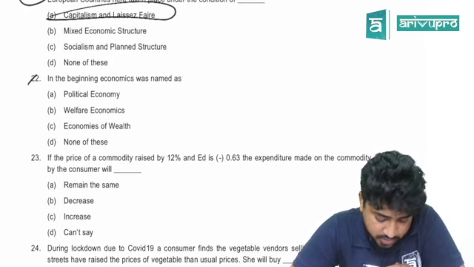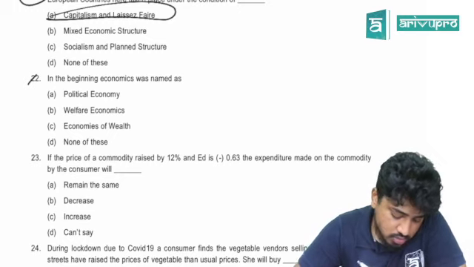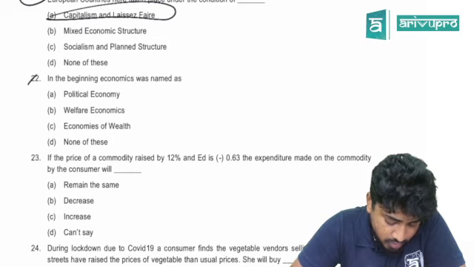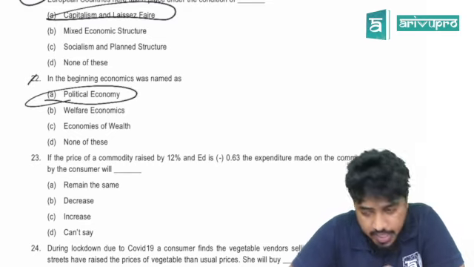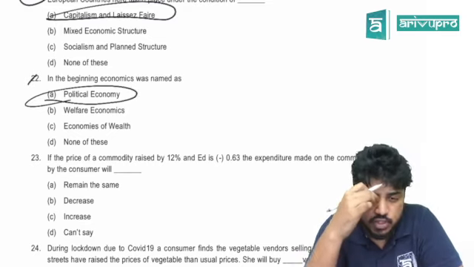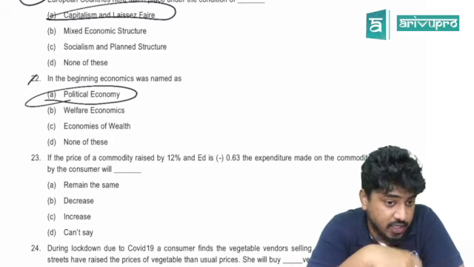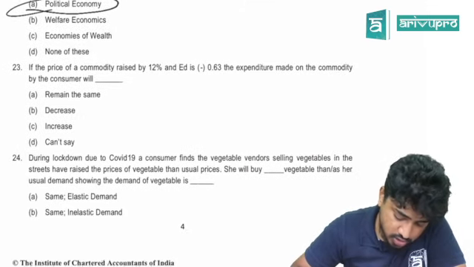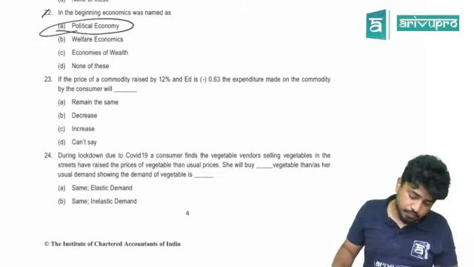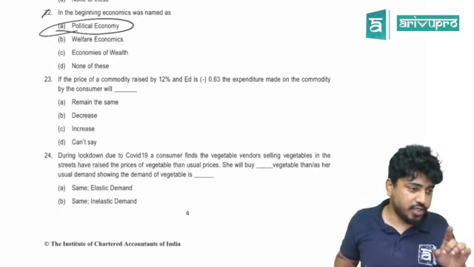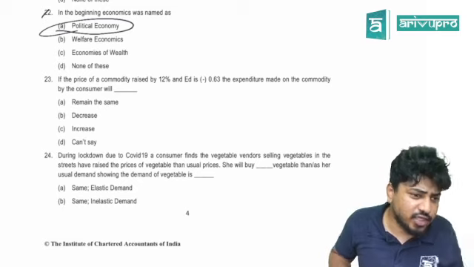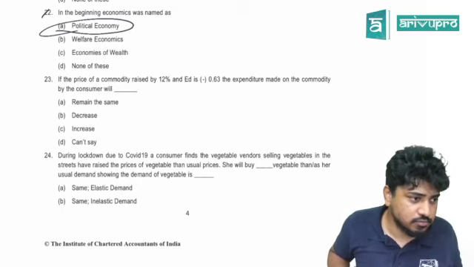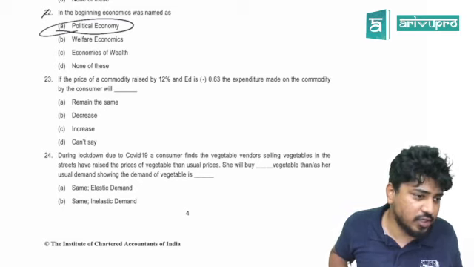22. In the beginning, economics was named as what? Political. What was it called? Political economics. Right? If you see in the first notes itself, I would have given. Previous name of economics was called political economics. See it in your short notes. First page, history of economics I would have given.